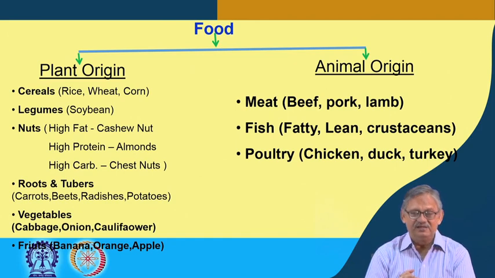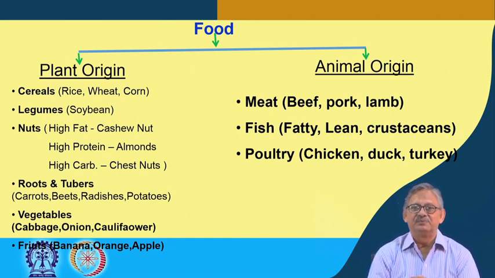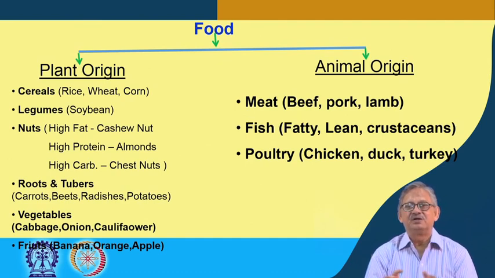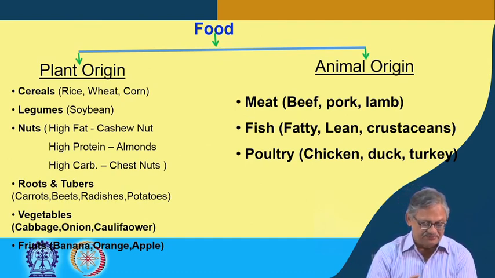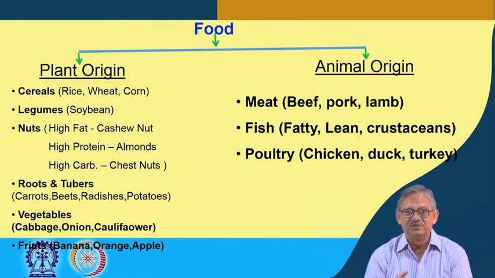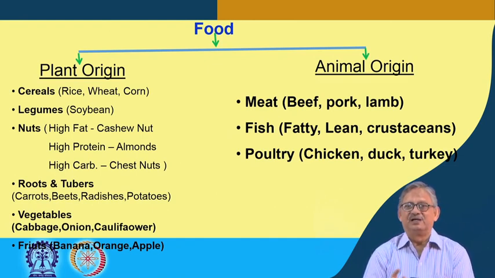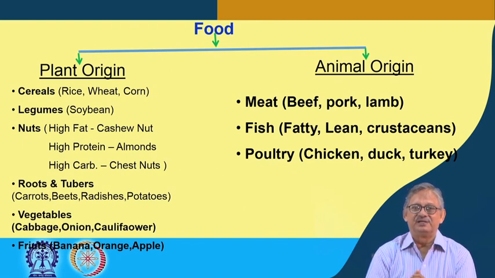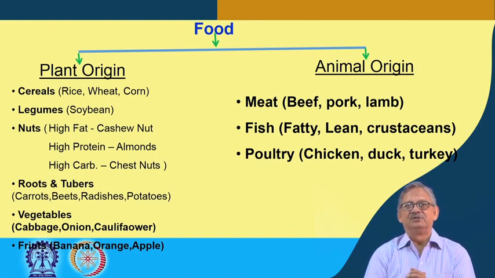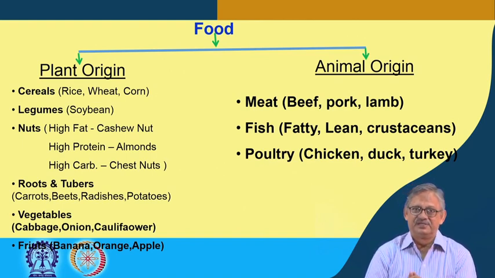Then vegetables: if you go to the market you will see many vegetables. For example, we have given a few: cabbage, onion, cauliflower, etc. They are under the variety of vegetables.